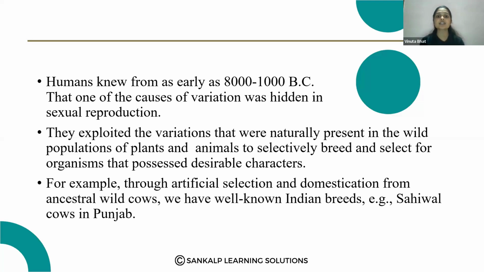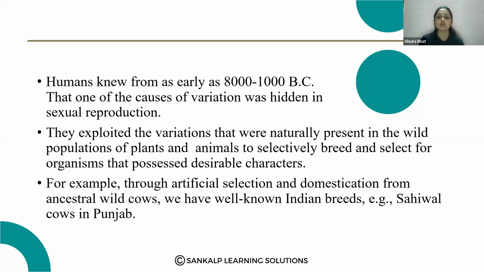Exploited means utilized. They utilized this variation to breed plants and animals, so they got the desirable characters in plants and animals. That is because of the variation.